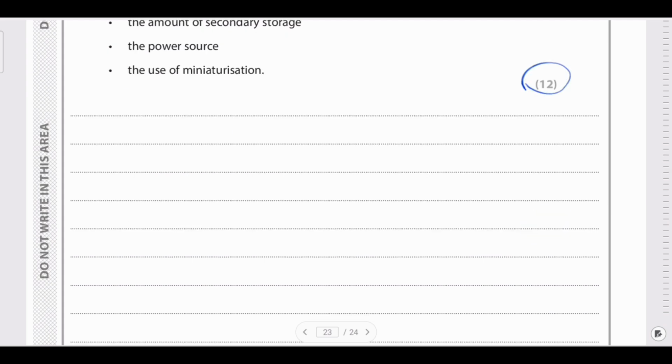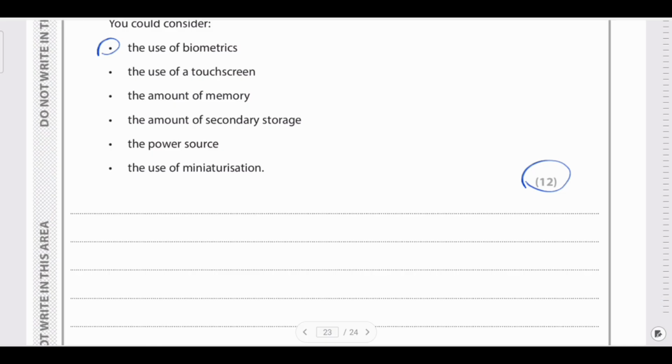Or else you can also do it in this way. Write 2 points for each. Then you will be getting 12 marks. You can do it in that way or write 1 point that's worth 2 marks. So let us start the first one with the biometrics.